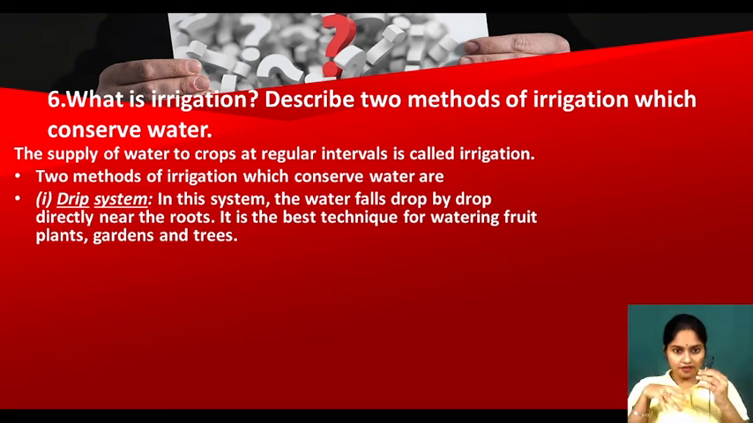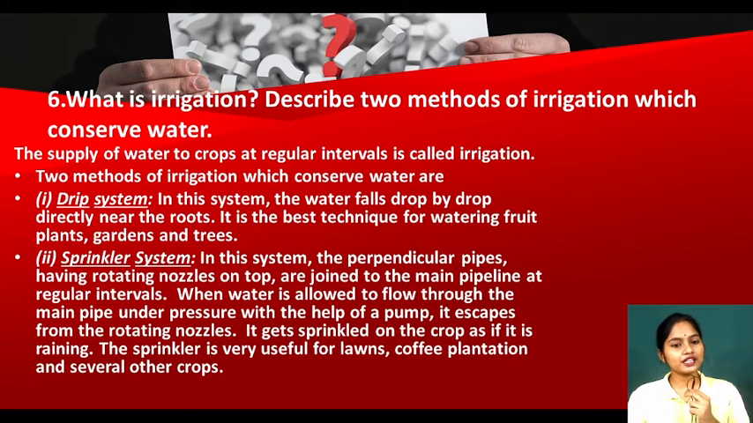Okay, the plant has roots and the water will be falling drop by drop, so that the water will not get wasted. It is the best technique for watering fruit plants, gardens and trees. Now the next one is the sprinkler system. There is a nozzle, so the water will come with a lot of pressure and the nozzle will go up and start rotating, and the water is sprayed throughout the crop plants as if it is raining. Remember the picture? Yes.